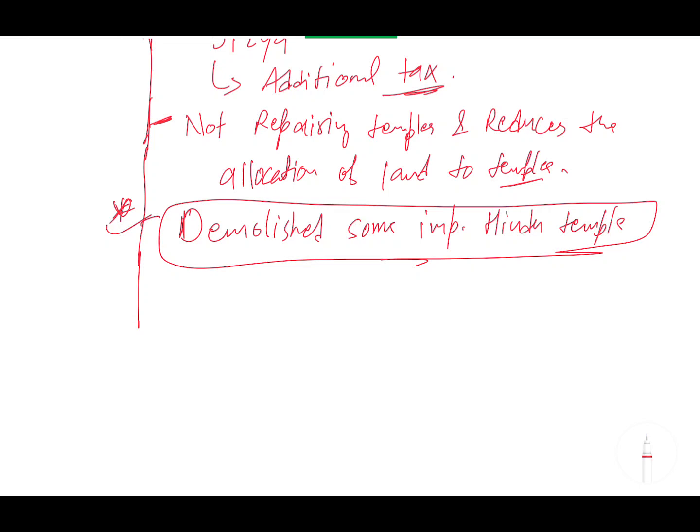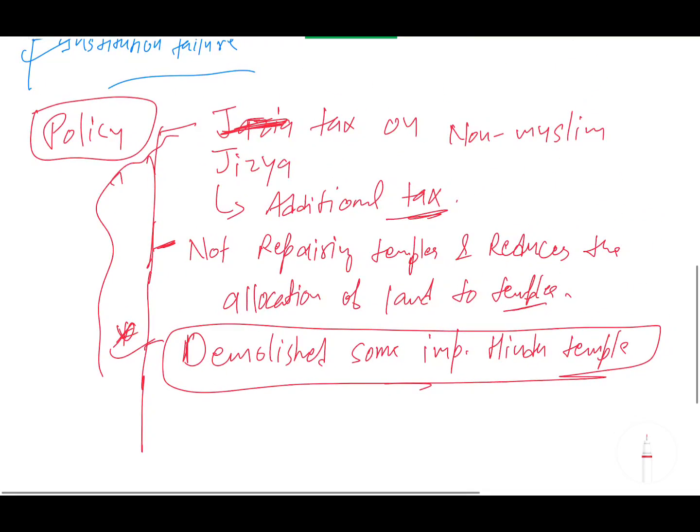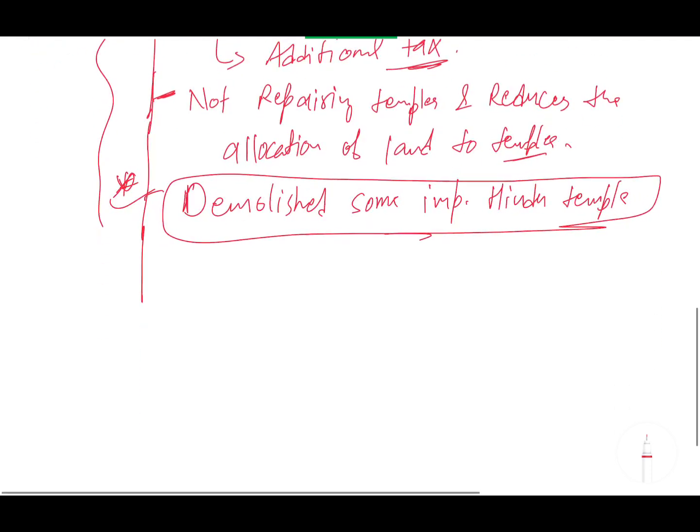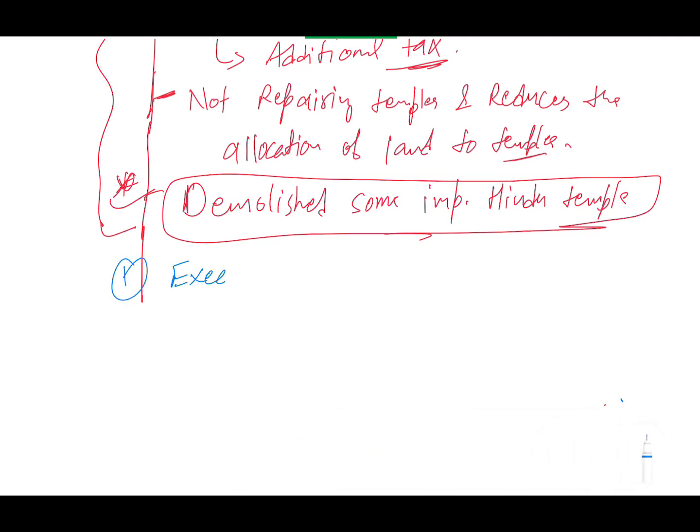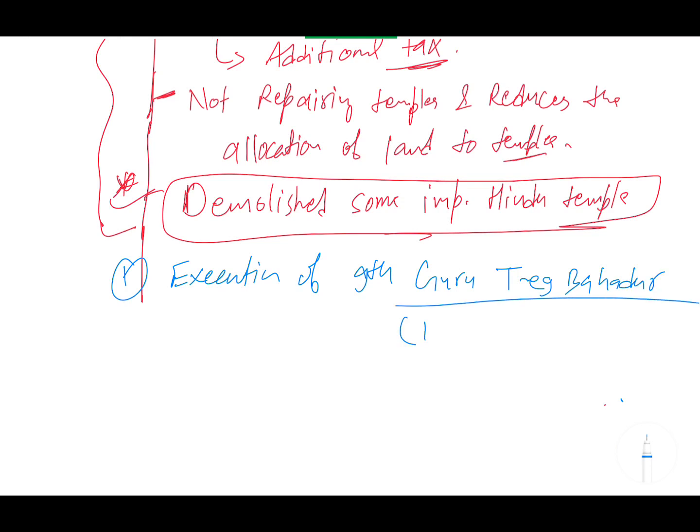These are the policies, and some decisions that Aurangzeb took also created rage among the people. Two decisions were very important. First is the execution of the ninth Guru, Guru Tegh Bahadur, who was the Sikh Guru, who was executed around 1675. Okay, and second, Sambhaji Maharaj, Sambhaji, who was the elder son of Shivaji.